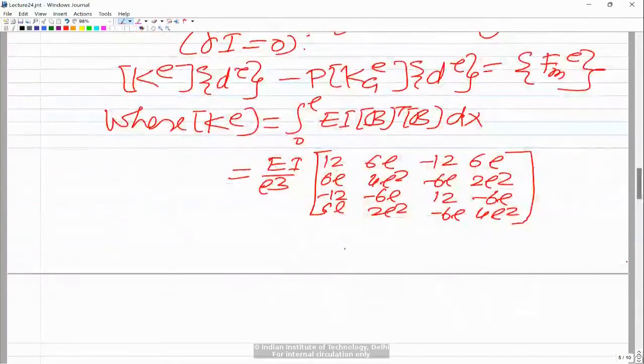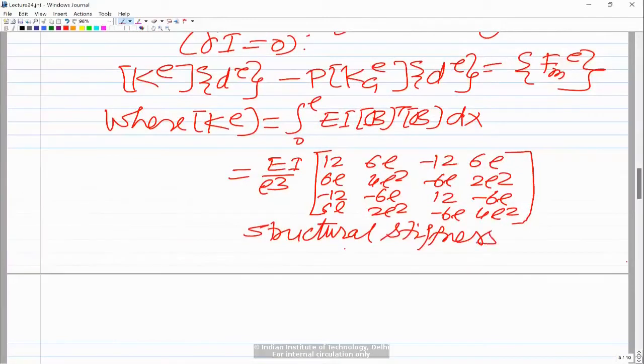We call this stiffness matrix the structural stiffness matrix. It is the same stiffness matrix we discussed for the Euler-Bernoulli beam element. We call it structural because we have another matrix, so we want to differentiate the two. The other one is this Kge, which is known as the geometric stiffness matrix.